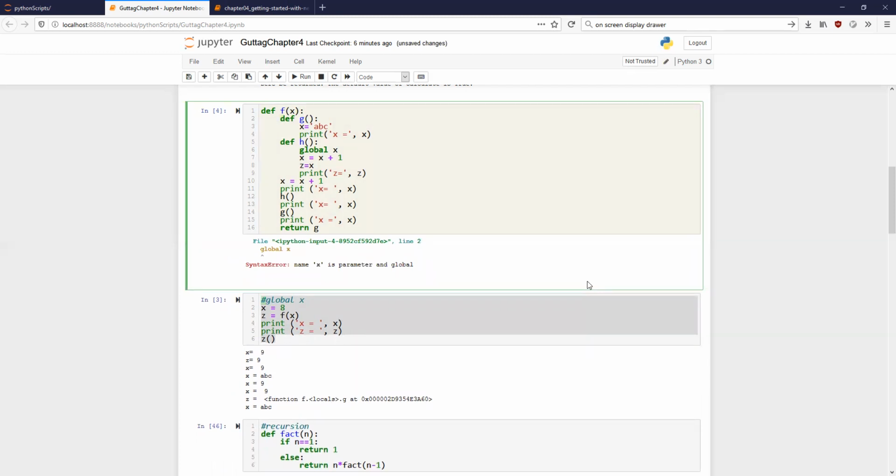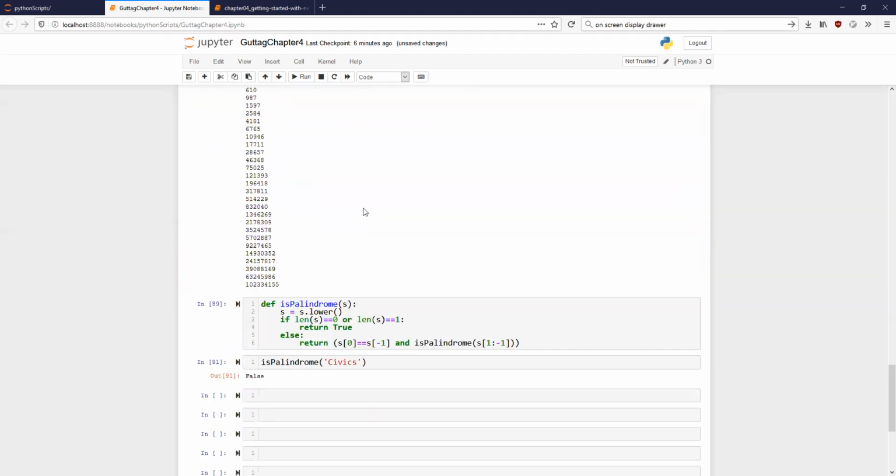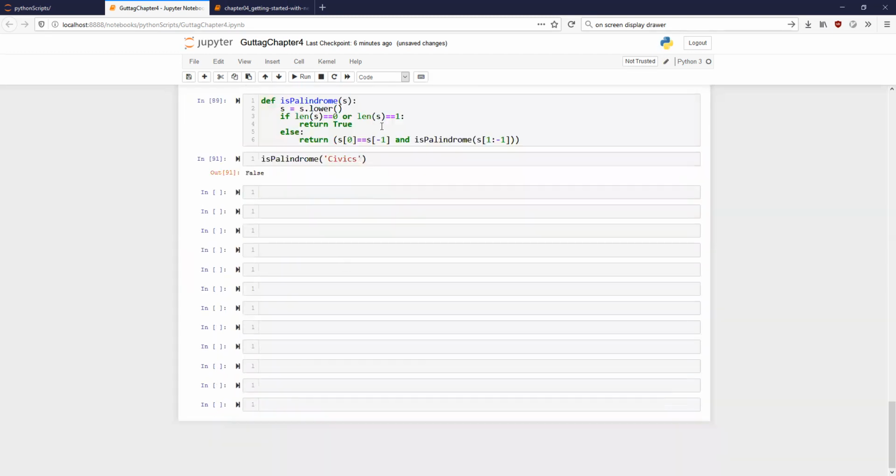Do you understand the basic concept of global? We can go into the nitty-gritty later on. It's not a really important thing. The place where global might be useful is to find how many times a function is being called. So how many times is this function being called? That might be a good place to use it.